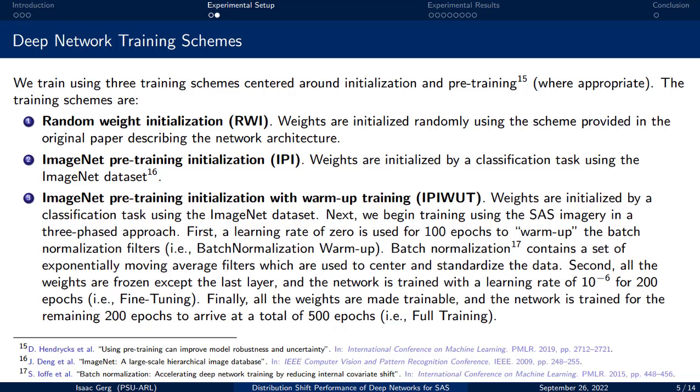This is similar to IPI, but we train each network using a fine-tuning procedure consisting of 3 stages. The first stage allows for the batch normalization filters to warm up for 100 epochs. The second stage trains only the last layer parameters of the network for 200 epochs. And finally, the third stage trains all the network parameters for the last 200 epochs.